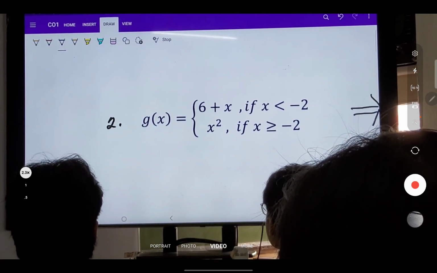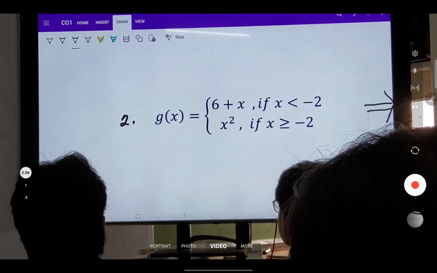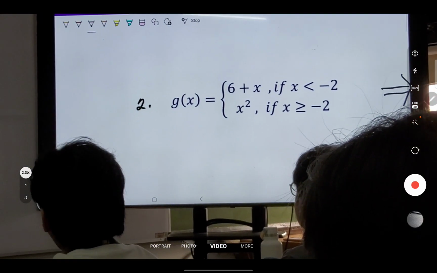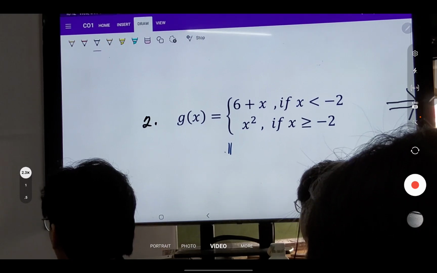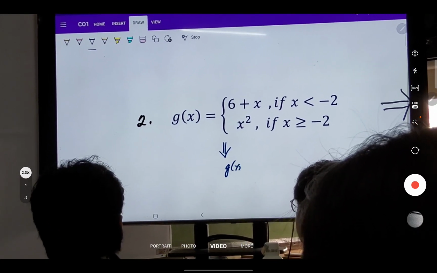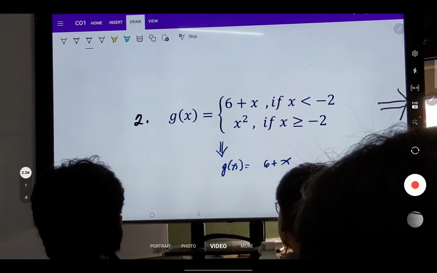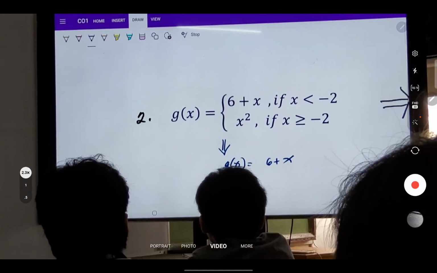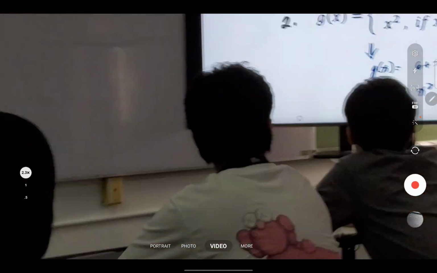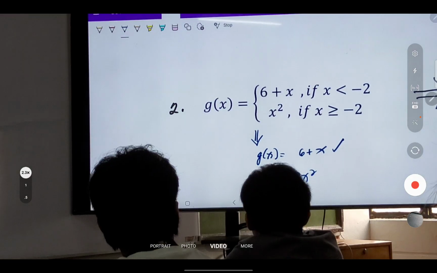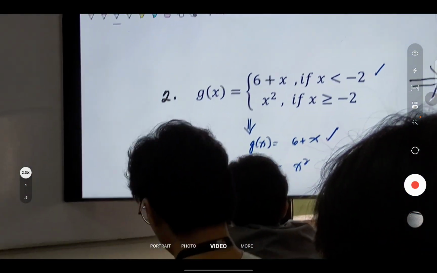So it means that this can be written as what? G of x is equal to 6 plus x. Pwede din siyang isulat na g of x is equal to x squared. Diba? So, pwede siyang 6 plus x when x is less than negative 2. Pwede siyang x squared when x is greater than negative 2. Did you get it?